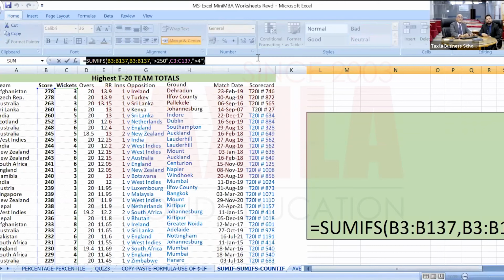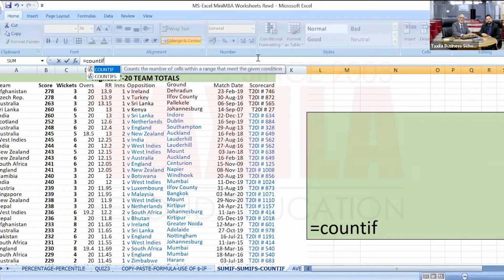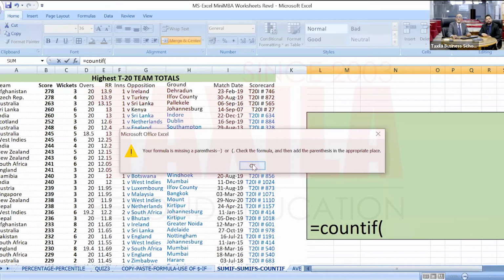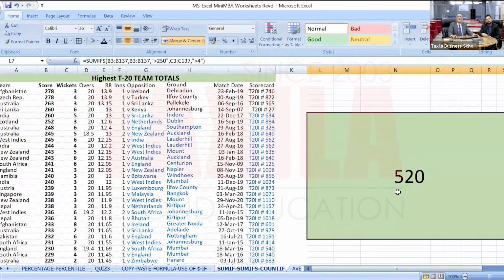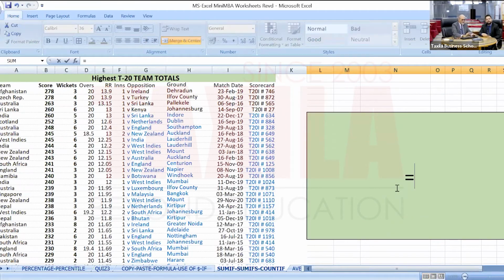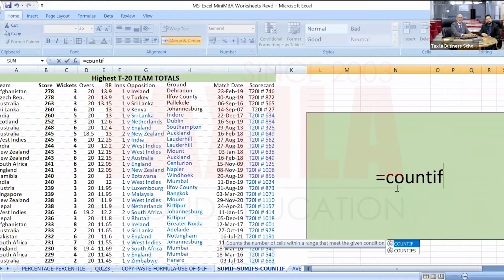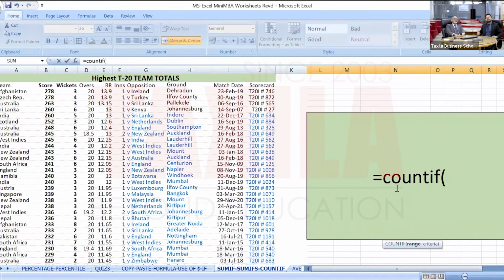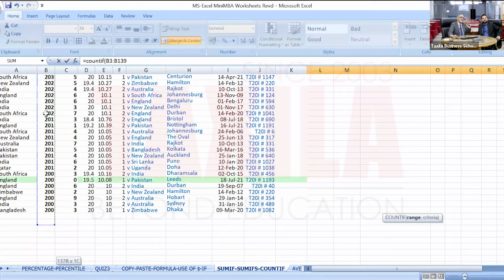COUNTIF, bracket start. Why is it coming here? All right, it's fine. I'll just delete this and start writing again. COUNTIF, bracket open, and let me see how many scores are more than 200. It is saying range, so I will define this range, again left click, drag, and go to the last.